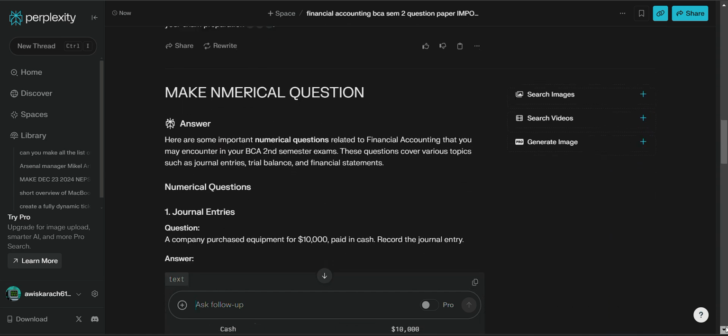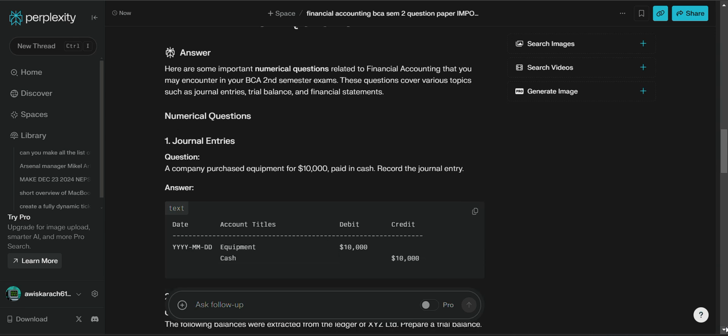Now the numerical question, journal entry. A company has purchased equipment for 2000 in cash. Record a journal entry. Account titles: equipment, cash. Account: debit to credit.